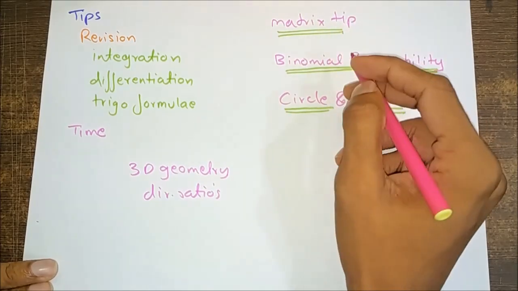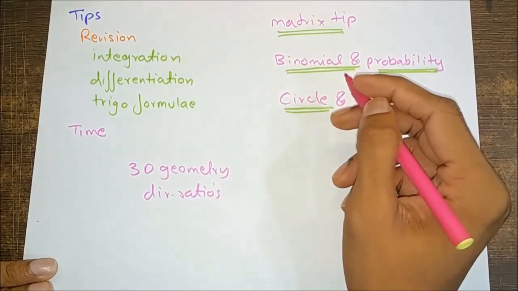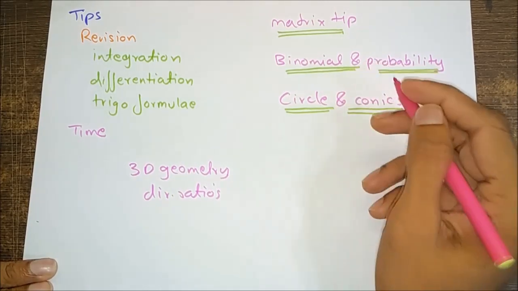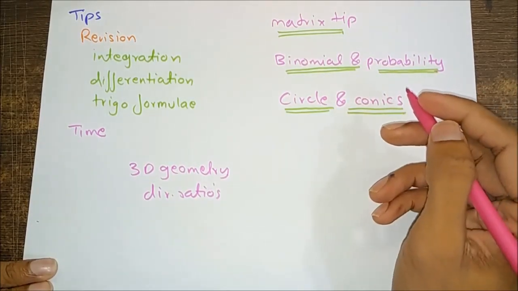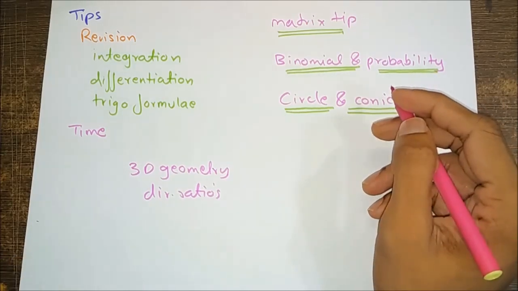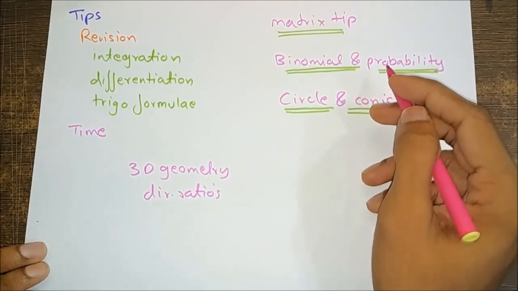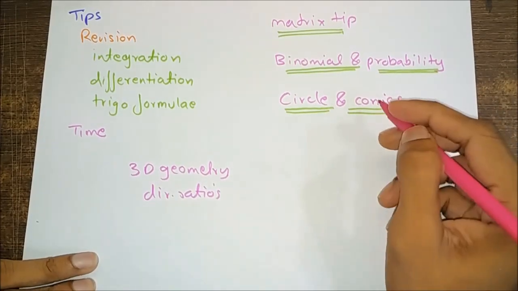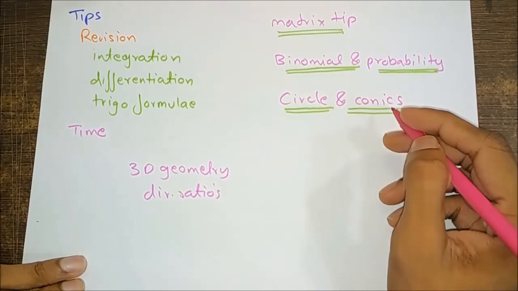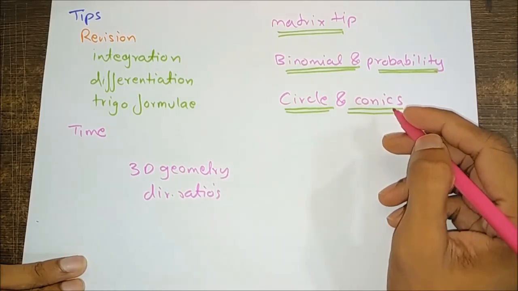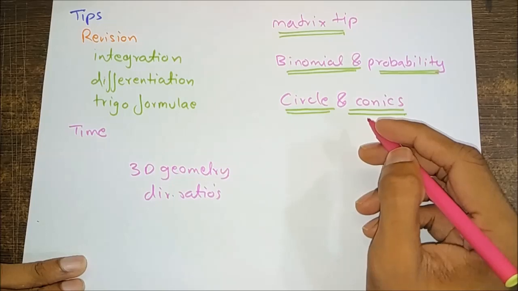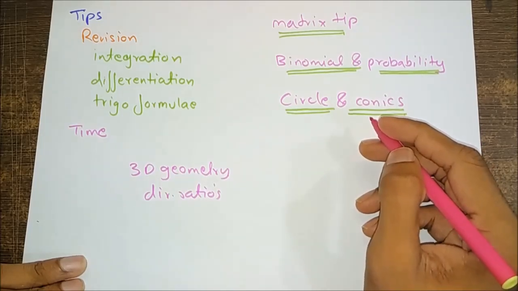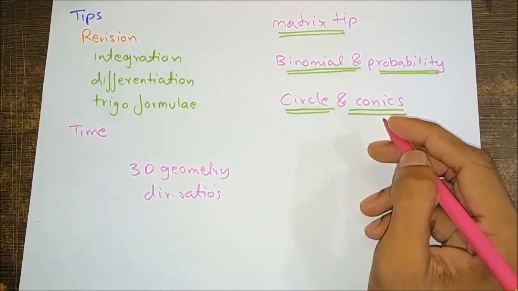Matrix tip, study all the properties of matrix like that of skew symmetric, transpose, determinant, facts, zero matrix, unity matrix, etc. This will be useful for understanding the questions. Binomial and probability distribution should always be the last priority. Circle and conics, remember all the equations, general ones, tangent and normal equation, etc. Alternative way to get the tangent equation through a point is to differentiate the curve equation with respect to x and put the value of the point it is passing through.